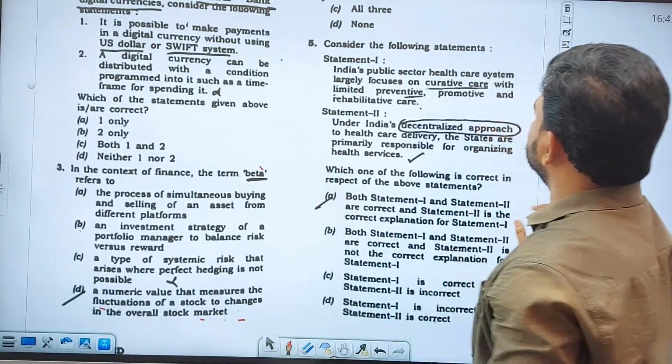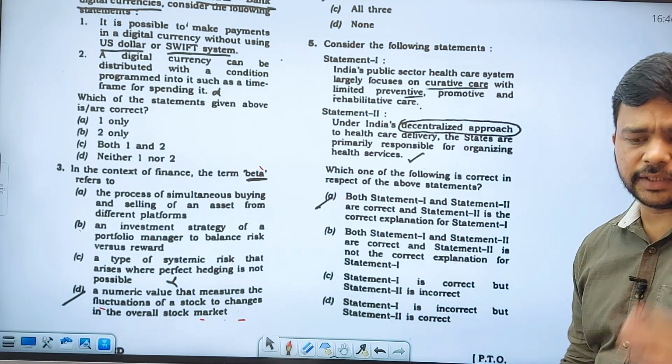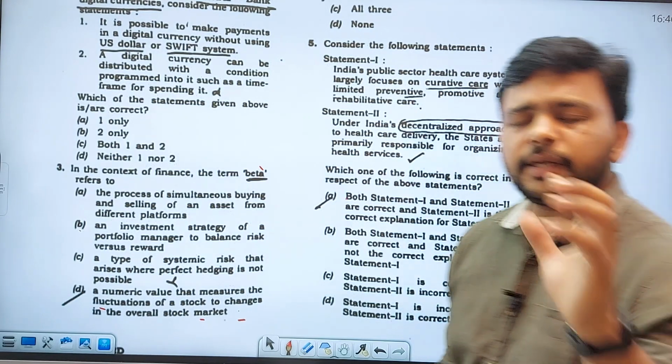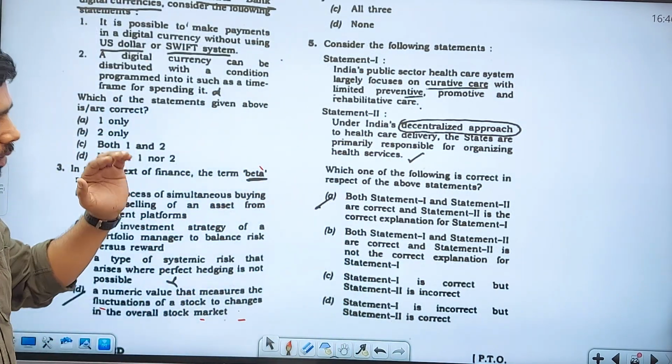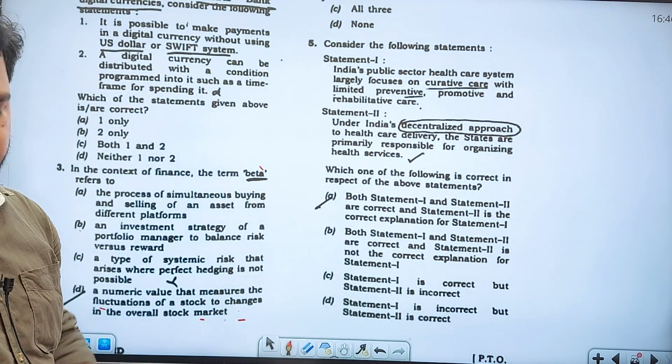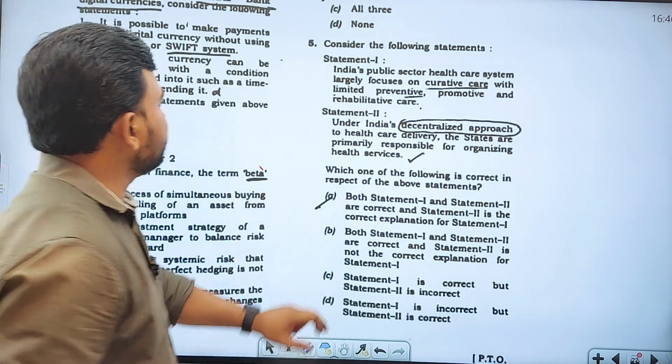Now see here, fifth question. The fifth question is a general awareness question, a health related question. Health related current affairs are there in the news, right? So obviously, they have asked something related with this particular health aspect. Let us see this particular fifth question.